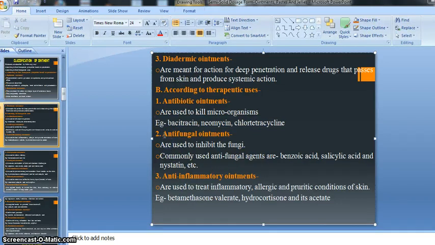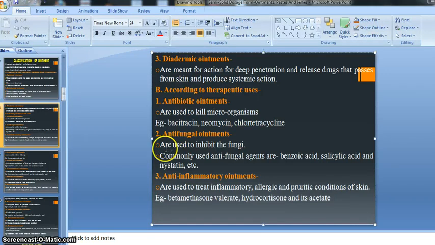Then our second kind of ointment is antifungal. Its name itself suggests that it is used for the treatment of fungal infection, or gives antifungal properties, meaning it helps to kill fungi. Fungi are present on our skin or mucous membrane and are able to produce infection. If we get a fungal infection, our doctor prescribes the antifungal ointment.